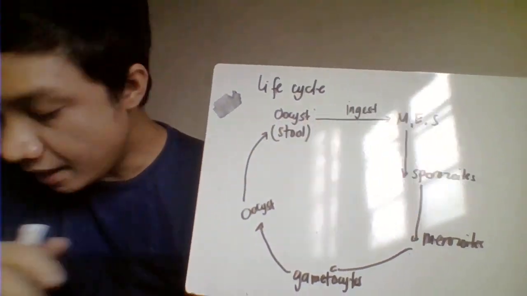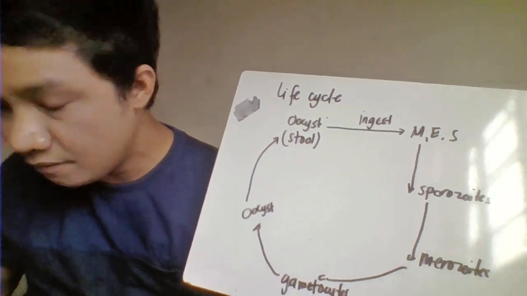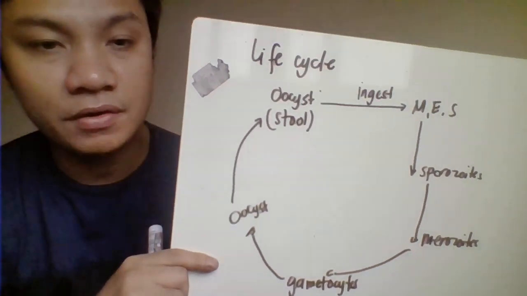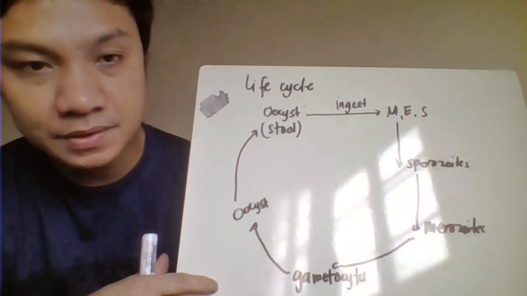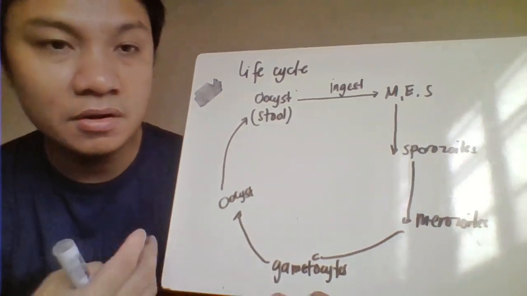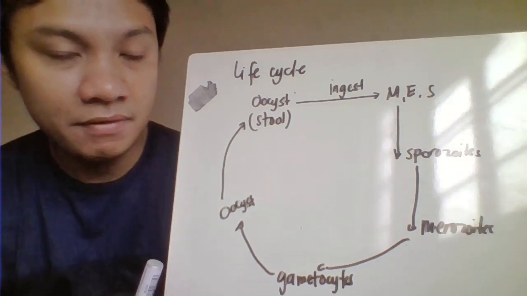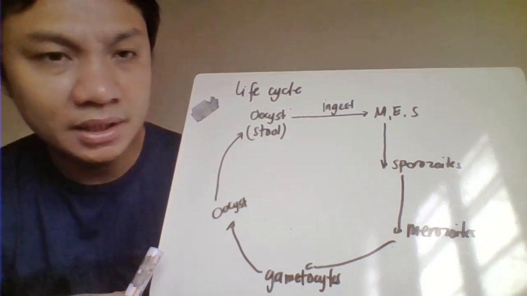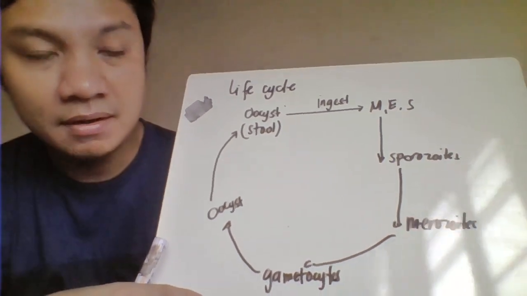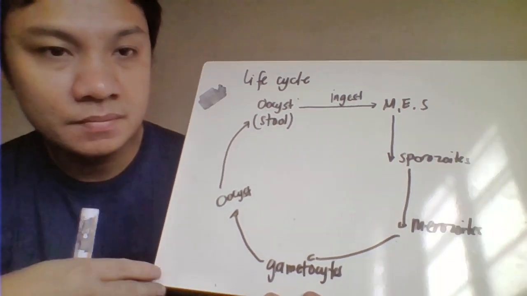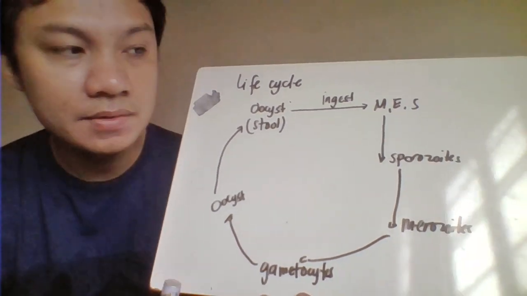For the life cycle, you get infected by ingestion of contaminated food and water containing the oocysts that are being shed in the stool of the infected patient. Then they go to your intestine. Then they sporulate, releasing the sporozoites from the oocysts. Diba itong oocysts?